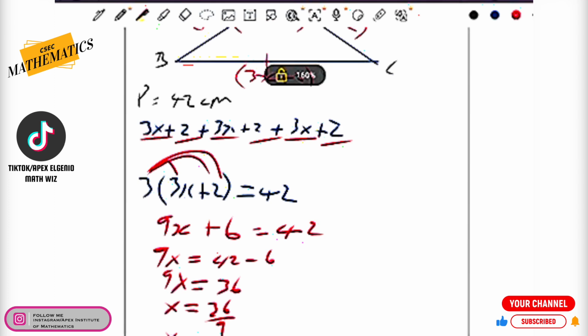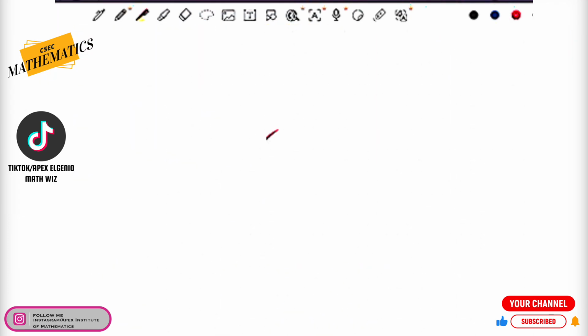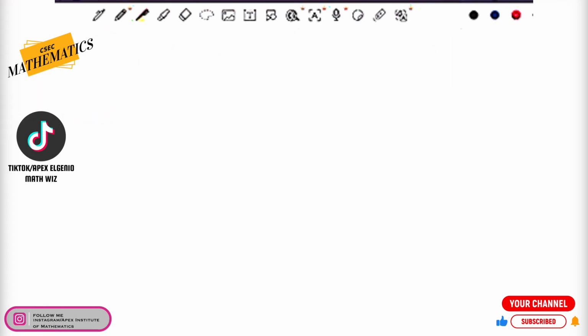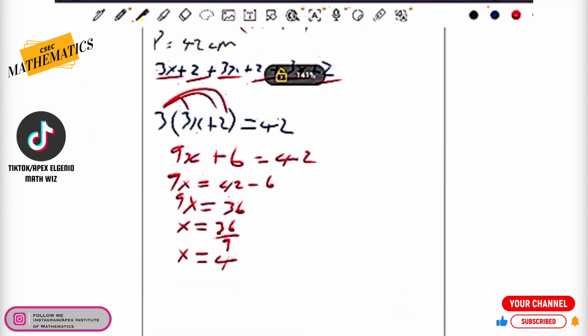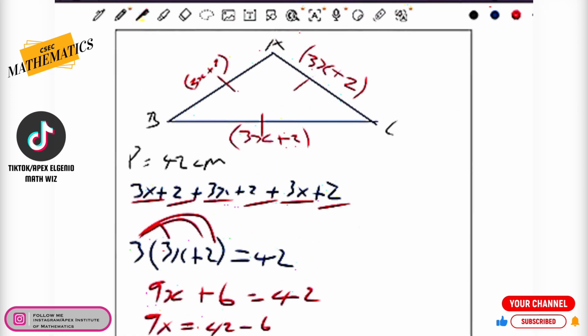Is it centimeters? Did they say centimeters? I think they said centimeters. Let's double check on that. Did they say centimeters? Yes, they did. It says 42 centimeters. So that's 4 centimeters.